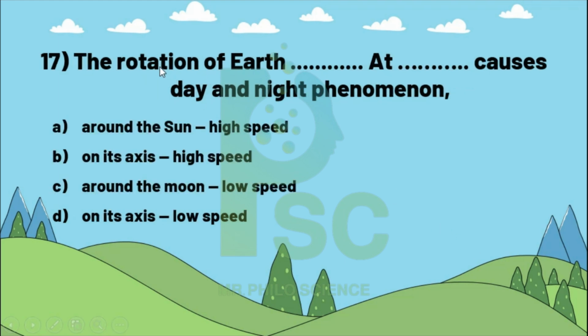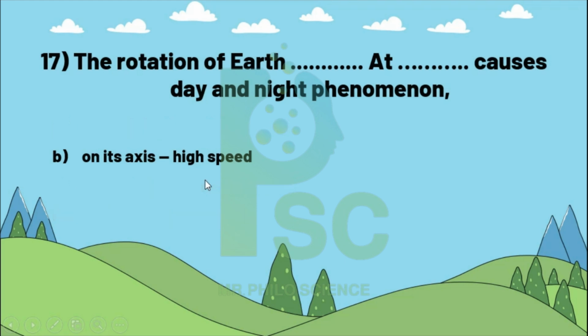17. The rotation of the Earth causes the day and night phenomena: around the Sun with high speed, or on its axis with high speed, or around the Moon with low speed, or on its axis with low speed. Of course, when the Earth rotates, be careful, it is on its axis and at the same time with high speed.